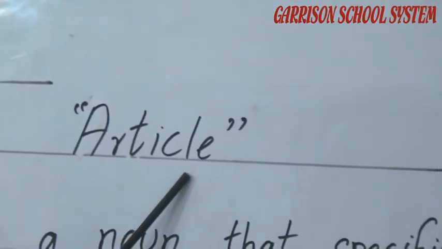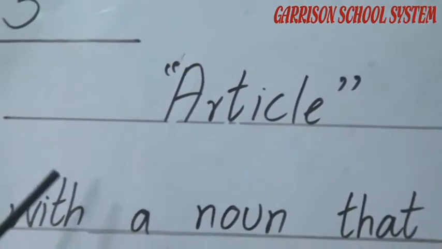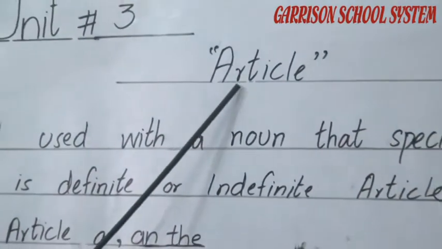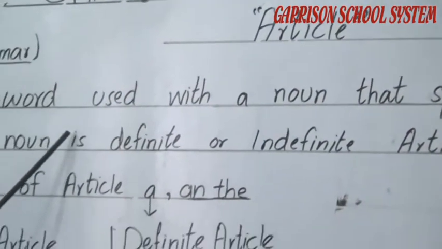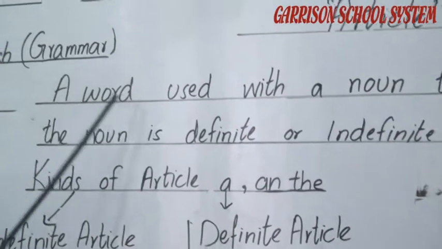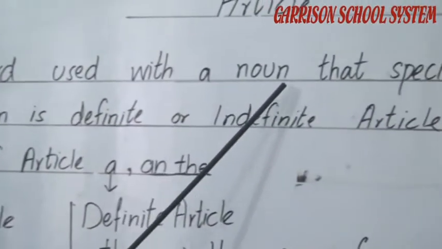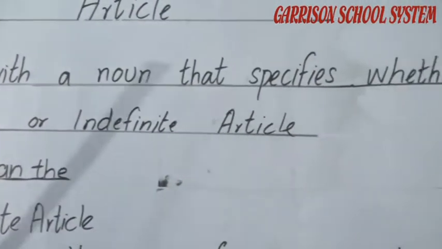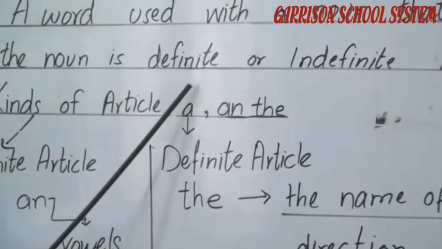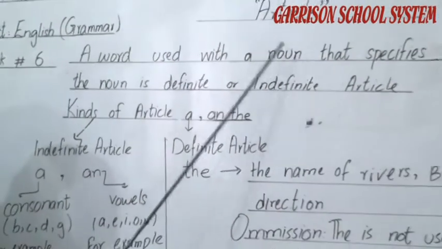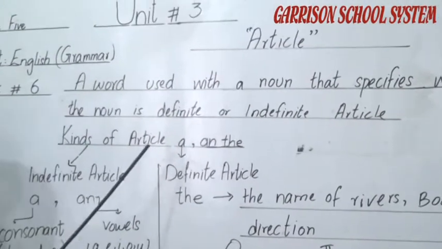We start our topic with unit number 3. The topic of this unit is article. First we define or understand this word with the help of the definition. A word used with a noun that specifies whether the noun is definite or indefinite is called an article.